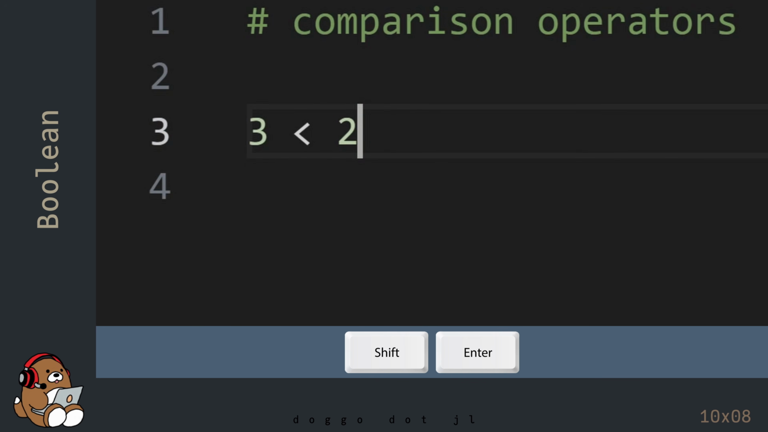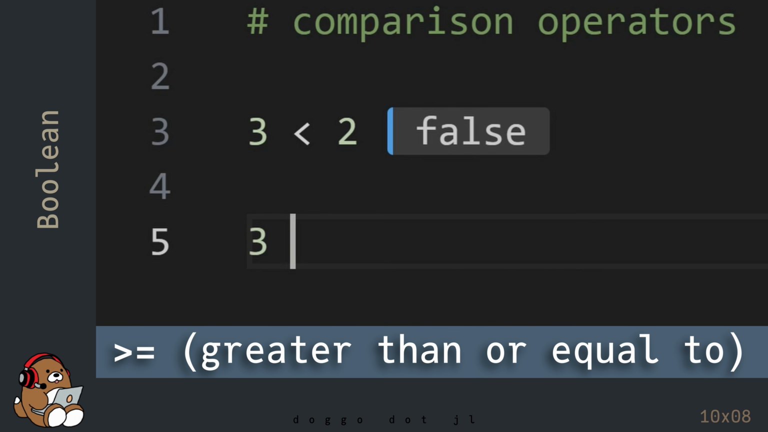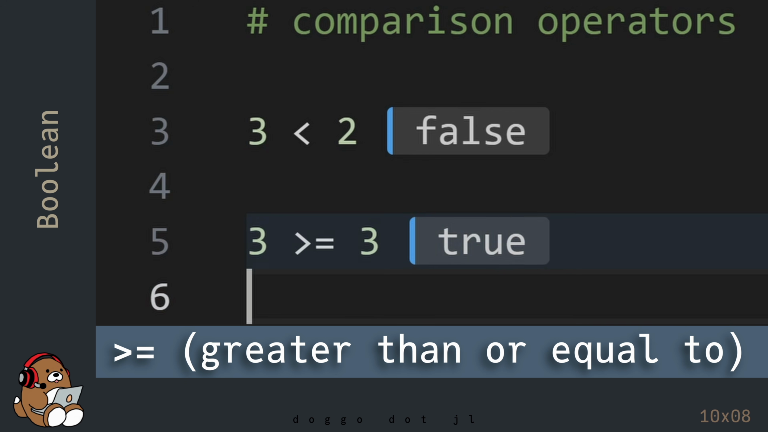Place the cursor at the end of the line and then hit Shift-Enter. Julia returns false because the statement is false. False is the Boolean value, which is the result of this comparison operation. Now type in 3 is greater than or equal to 3, and then hit Shift-Enter. The greater than or equal to operator is the close angle bracket character, immediately followed by the equal sign character. Julia returns true because 3 is greater than or equal to 3.